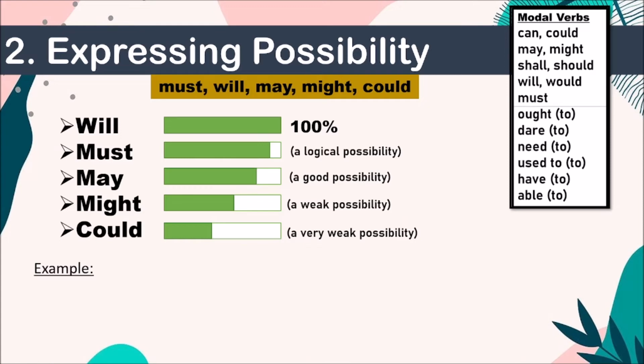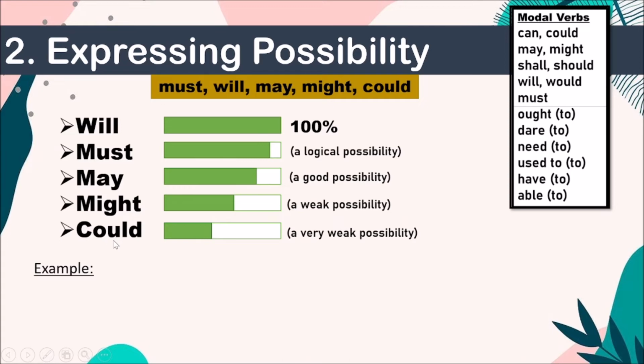But when it is a logical possibility, meaning this happened so this will happen, there is a chance this will happen, that time you will use the word must. Then may, a good possibility. Might means it could happen but very weak, and the weakest is could.